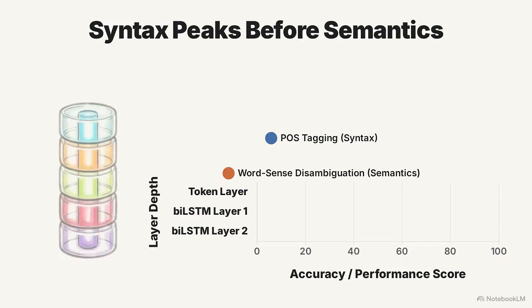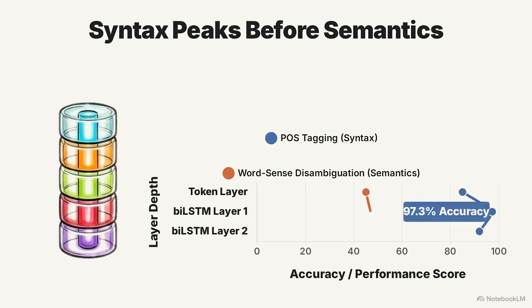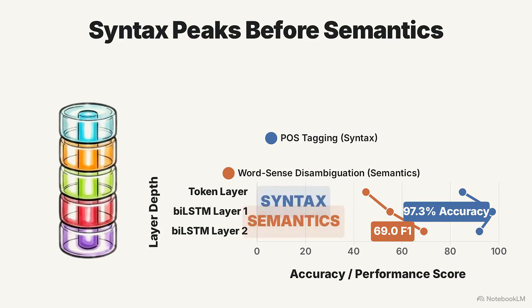Probing studies clarified the layers' roles. Part-of-speech tagging, a syntactic task, achieves its highest accuracy at the lowest biLSTM layer. Word sense disambiguation, requiring semantic understanding, peaks at the top layer. Bottom layers focus on syntax, top layers encode semantics. Relying solely on the top layer discards important syntactic information. True linguistic comprehension requires signals from every depth of the network.